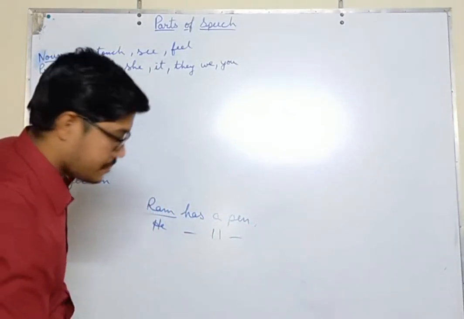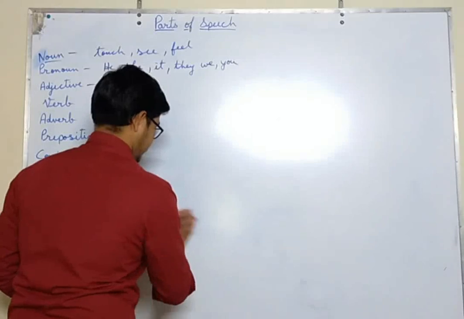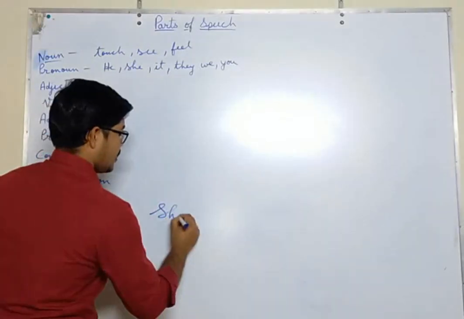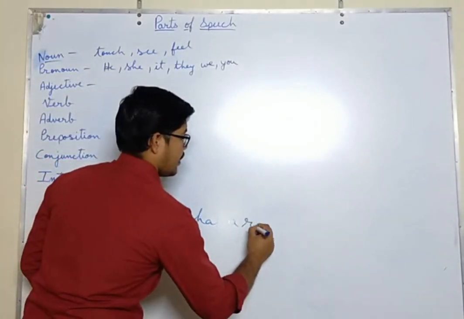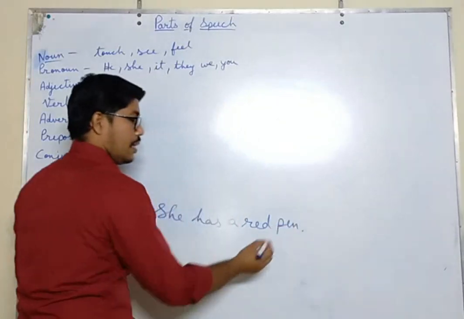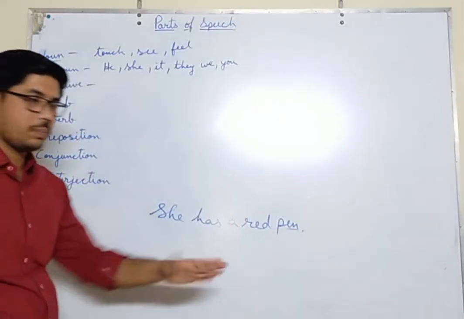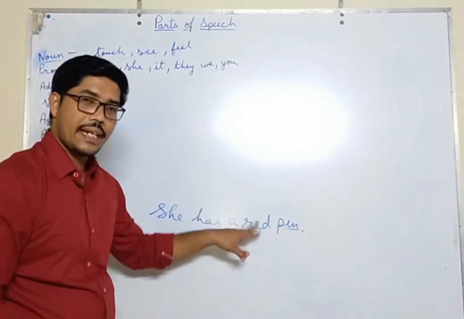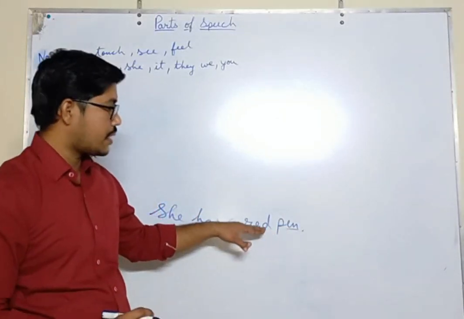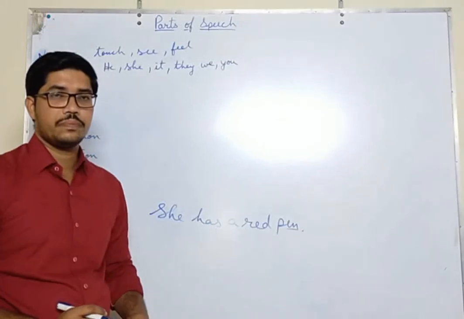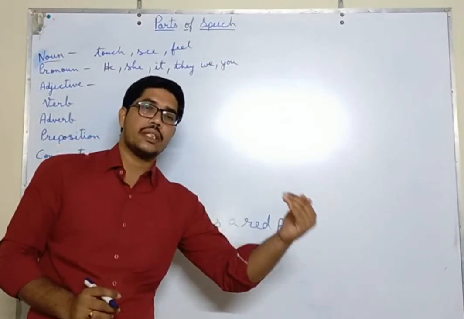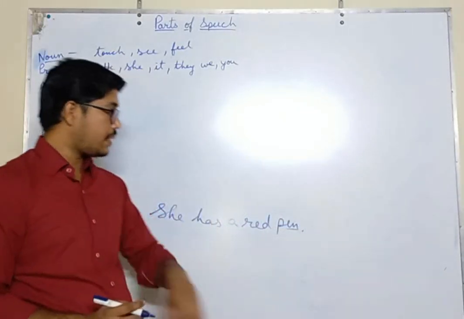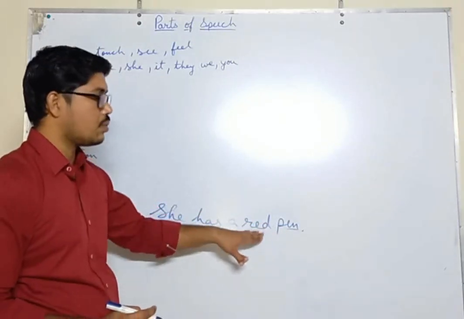Let us see an example. She has a red pen. Now what is pen? It is a noun because we can see a pen and touch a pen. And in front of the noun there is a word, so this is an adjective. This is the basic trick. But what is the meaning of adjective? It gives us more information about the noun. Anything that gives us more or detailed information about a noun is an adjective. That is the particular definition. But in other terms, we can say anything that comes in front of a noun is an adjective.